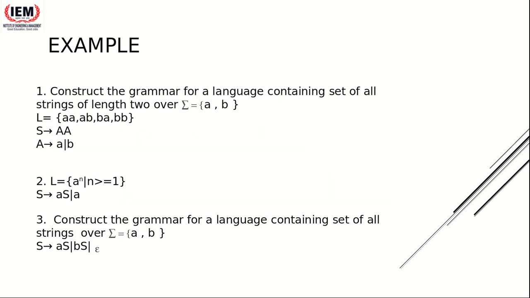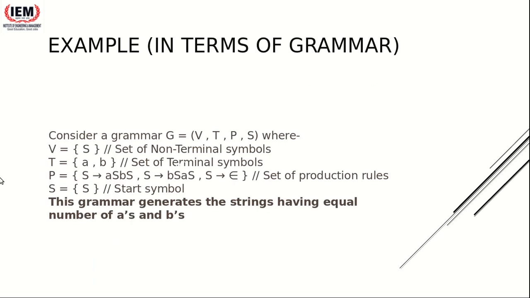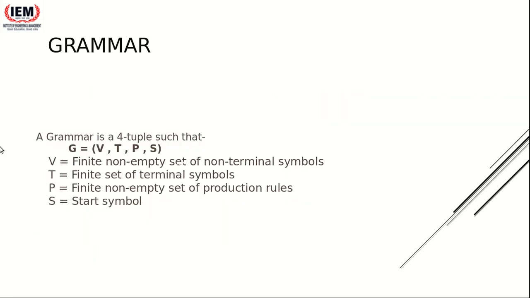Ma'am, can we consider this V, T, P, S also to be non-terminal symbols? No, see, V, T, P, S are the basic tuples of a grammar. V is the set of non-terminal symbols.